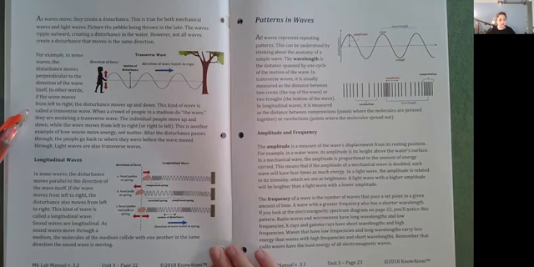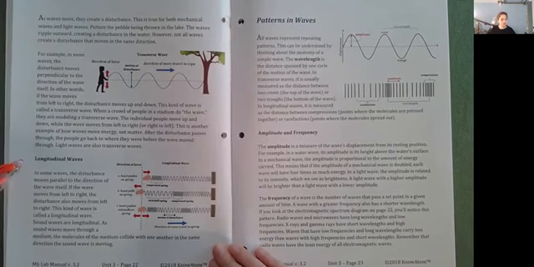When a crowd of people in a stadium do the wave, they are modeling a transverse wave. The individual people move up and down while the wave moves from left to right or right to left. This is another example of how waves move energy, not matter. After the disturbance passes through, the people go back to where they were before the wave moved through. Light waves are also transverse waves.